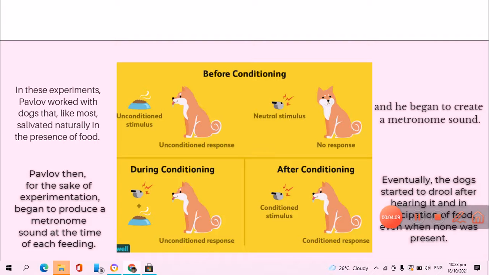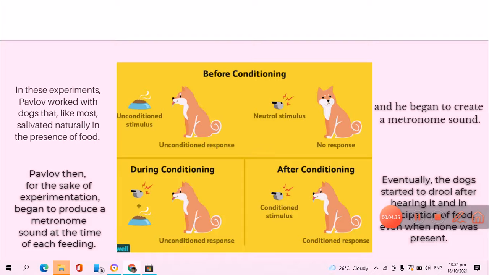In the second part, he began to create a metronome sound. This part is separate from the first, the unconditioned stimulus. So now, he tried to use a neutral stimulus.